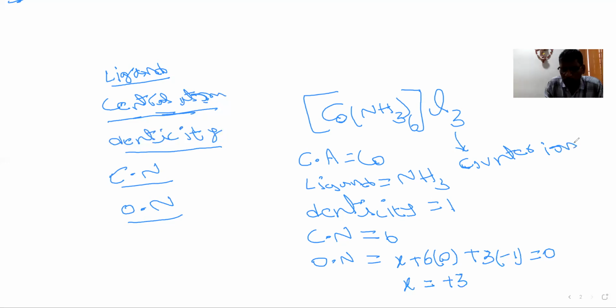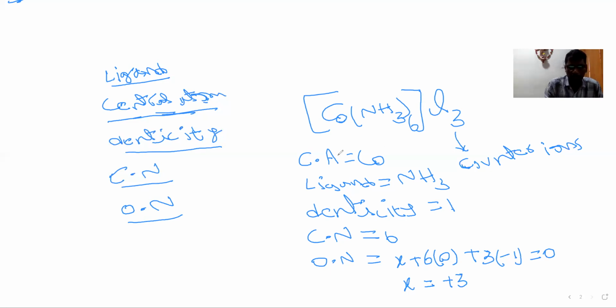So counter ions means outside this square bracket. Total counter ions charge and ligand charge, when we add them, we get the charge of the central atom, that is called oxidation number. Now the denticity of ligands we have to remember. I will send one table. In that table you get denticity, charge, and names. Practice that table, and you can easily understand the denticity, coordination number, and oxidation numbers.